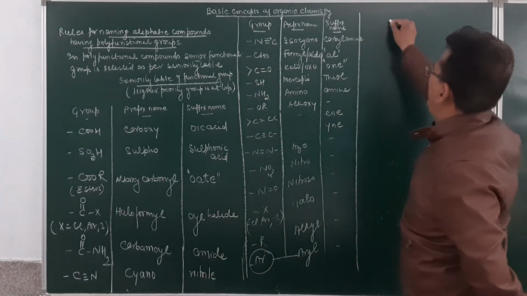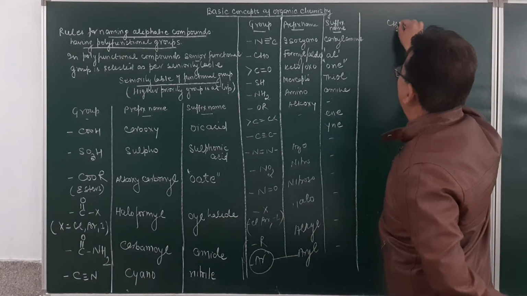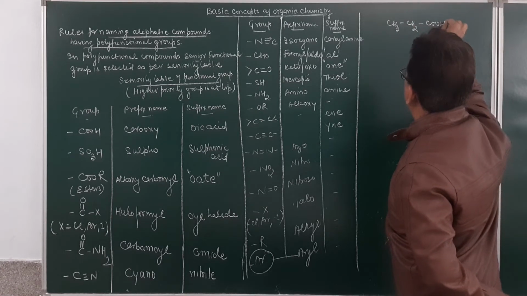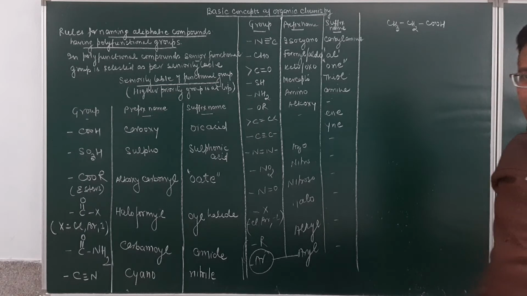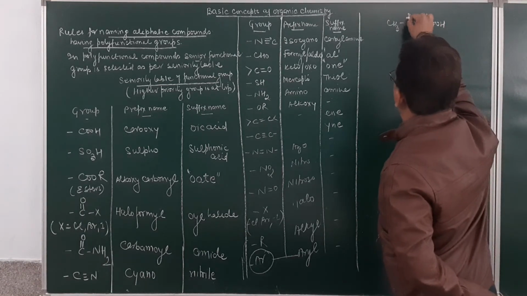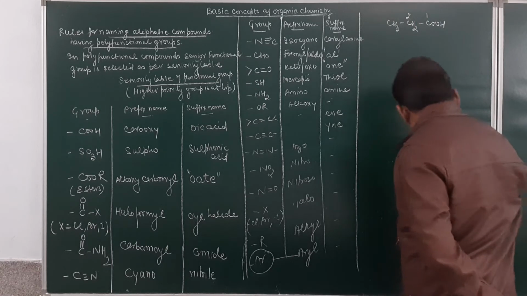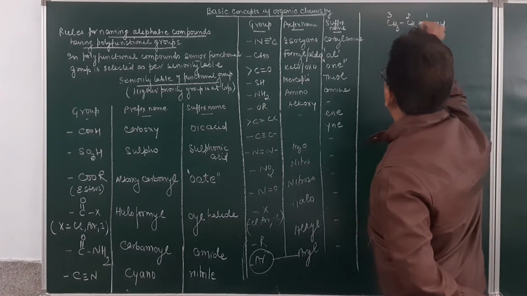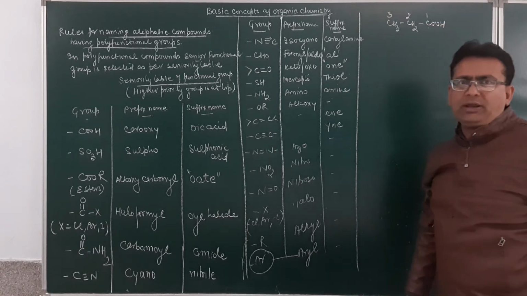As for example, suppose we have got this compound CH3, then CH2, and then COOH. Suppose we want to give a name to this compound. So how will I give it? This will be 1, 2 and then over here will be 3. This is a chain terminating group. It is being given number 1.